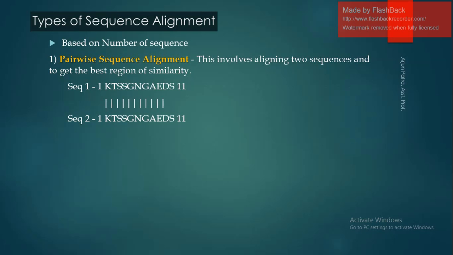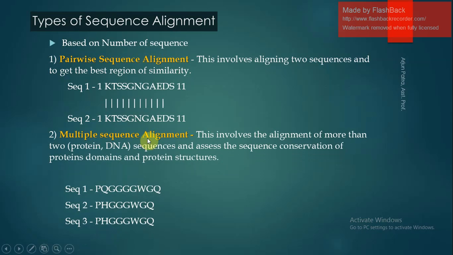Pairwise means only two sequences can participate in the alignment, whereas in multiple sequence alignment many sequences can be aligned with each other, to show similarity or dissimilarity. MSA can be done in different ways. I will post some videos or lectures on the methods of MSA.